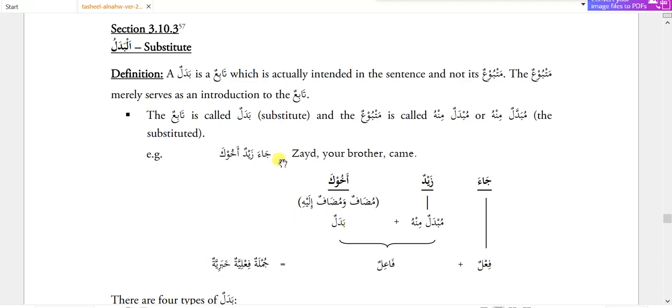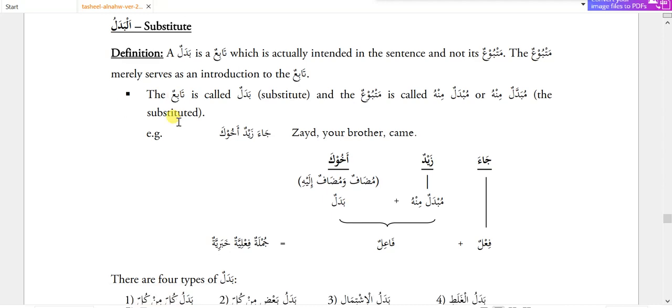See, definition. A badal is a tabe which is actually intended in the sentence and not its matbu. The matbu merely serves as an introduction to the tabe. The tabe is called badal, substitute, and the matbu is called mubdal minhu.